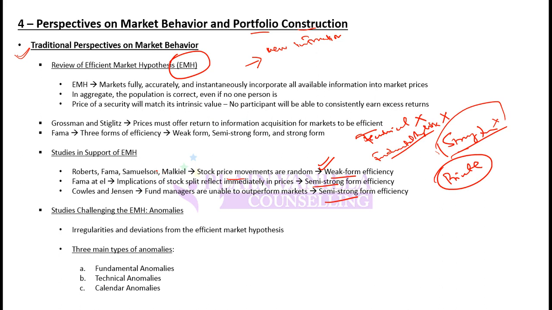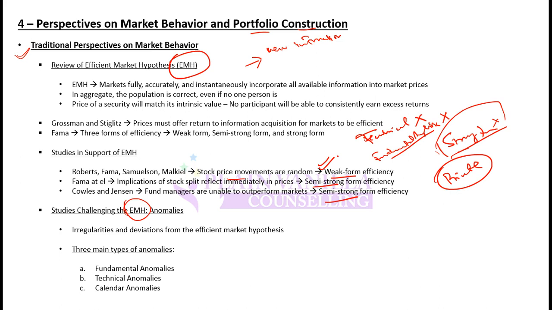But then come anomalies, and anomalies challenge the efficient market hypothesis. That is, this will not or may not always happen, and investors may not react the way they are expected to. Although information is available, one investor would think it important and react to it.